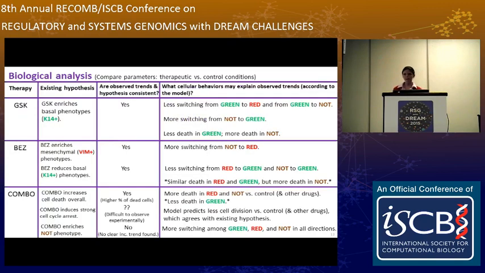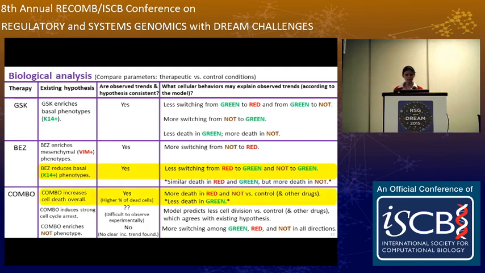So this is a detailed look at some of our analyses, but I'm just going to point out two interesting points. Biologists believe that BES reduces the prominence of basal phenotypes, and basal is keratin 14 high. Yes, we do observe this in the trends, but the model says that this occurs primarily due to less switching from the red phenotype to the green phenotype and the not phenotype to the green phenotype in comparison to the control. This is interesting because one may expect that if green reduces under BES, then perhaps BES is killing green. But actually, the model says this isn't true. The decreases, in fact, occur due to switching, according to the model.